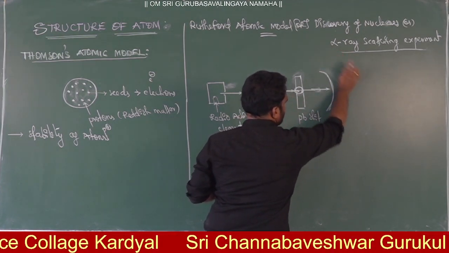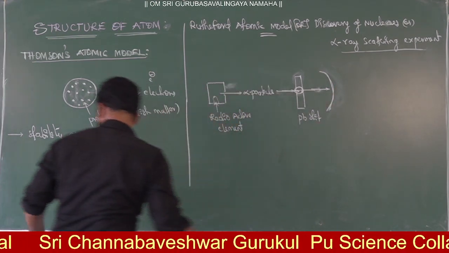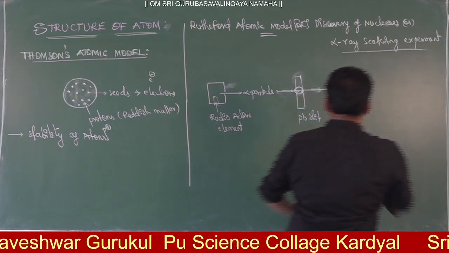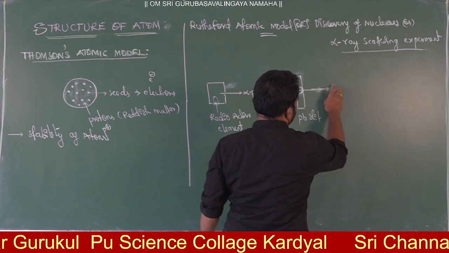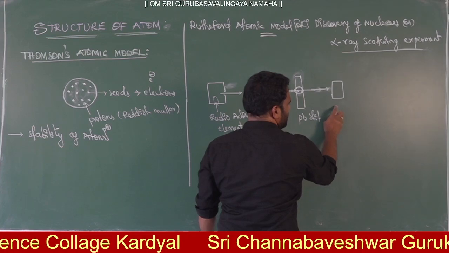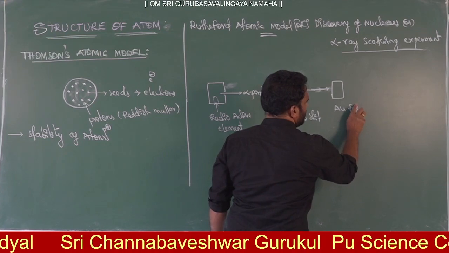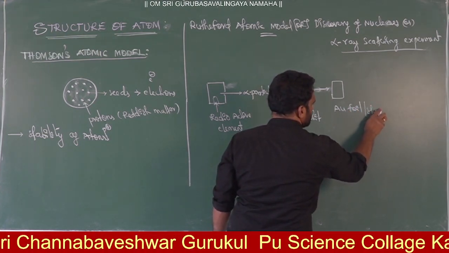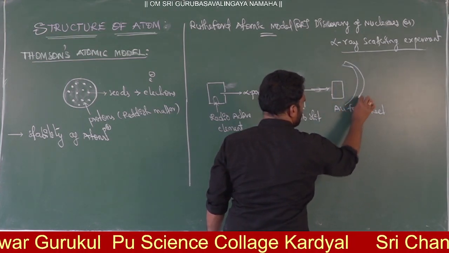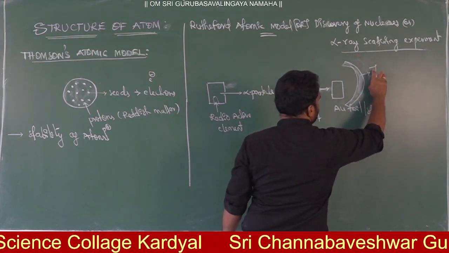Then after this, there will be one gold foil. I will draw the gold foil in small size like this. Here Rutherford arranged a gold sheet. The gold symbol is Au. Gold foil means a sheet. And on the backside of this gold foil he arranged one fluorescent material, this is zinc sulfide. Zinc sulfide is the fluorescent material.